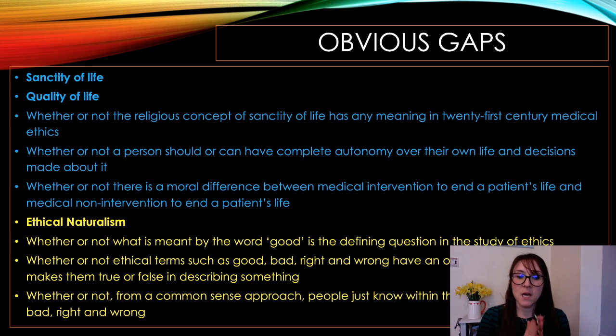Within meta-ethics, I think the big gap is ethical naturalism. Ethical naturalism has not been asked. It could be asked in the idea of, like the third yellow one, right and wrong have objective factual basis. That means that you'll be talking about ethical naturalism and intuitionism, but the others have been specified in previous questions. Ethical naturalism has not. So for me, that's the area of meta-ethics that's not being asked. It could still be on emotivism, it could still be on intuitionism, but that's the gap that is there.